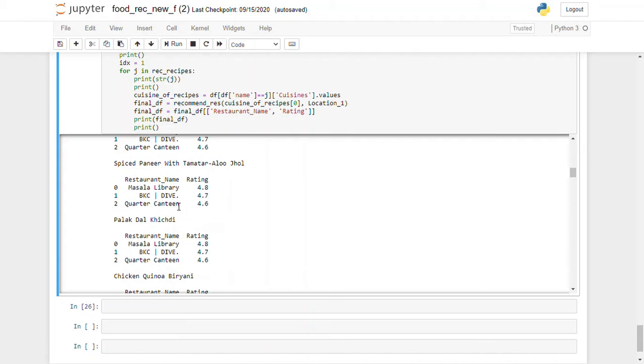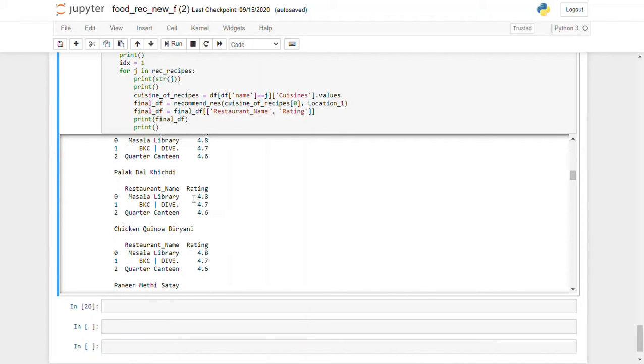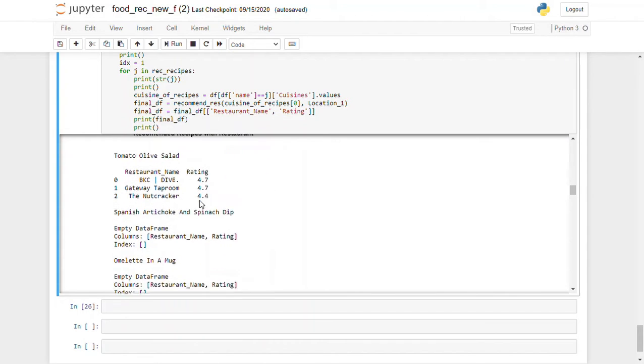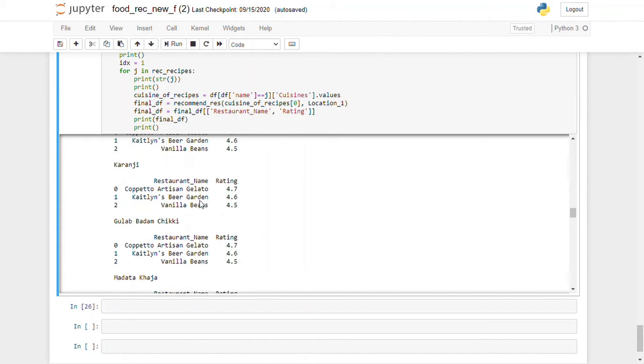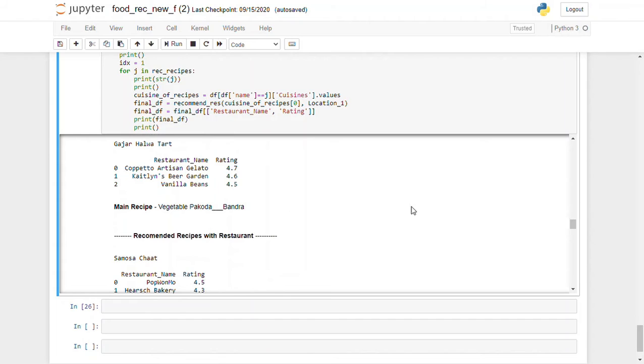The restaurant recommendations are quite good because they depend on the rating. This is done for each and every recipe, as you can see. Like that, the user gets to have new recipes every time, and it is also very easy to find those recipes because of our restaurant recommendations.